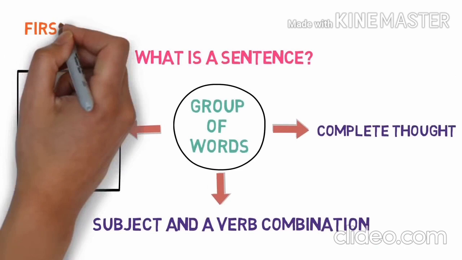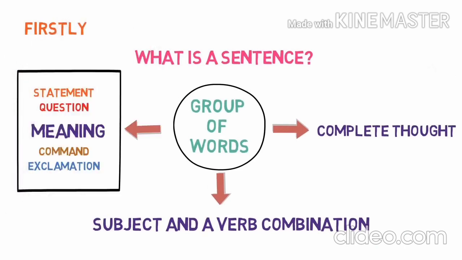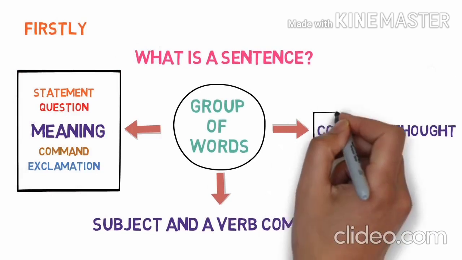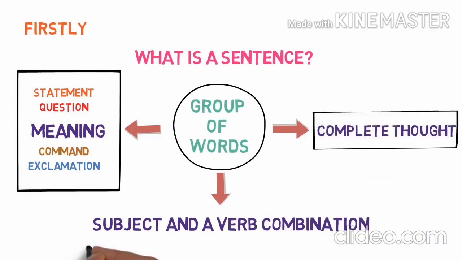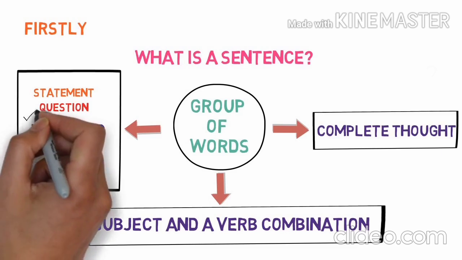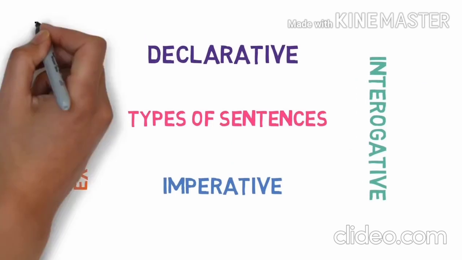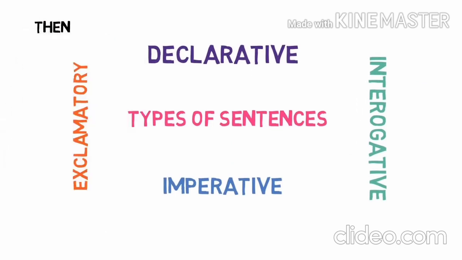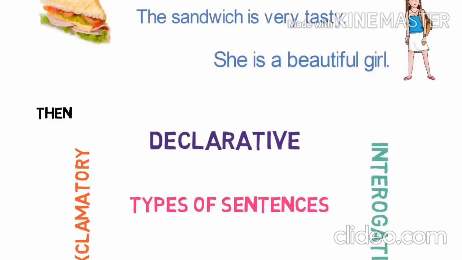So what is a sentence? Once again we will try to revise. What is a sentence? It is a group of words. It gives a complete thought, complete meaning, and it ends with a full stop. It gives you a subject and verb combination. Subject and verb combination means who is doing the work and what work he is doing. Jumping, running, singing, right?